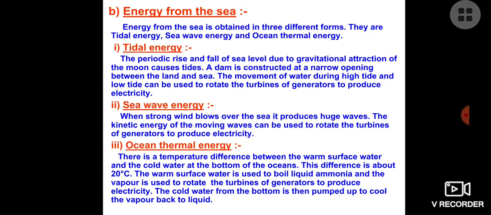Actually, there is a temperature difference between the surface of the sea and the water below it. If the temperature difference is near about 20 degrees Celsius, this is sufficient to convert a volatile substance like ammonia into vapors. This highly pressurized vapor is allowed to strike the blades of the turbine. As the blades rotate, the turbine rotates, and the turbine is connected with the generator with the help of a shaft, and we get electricity.